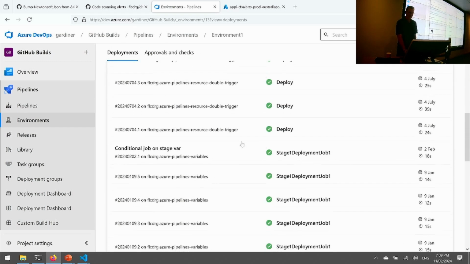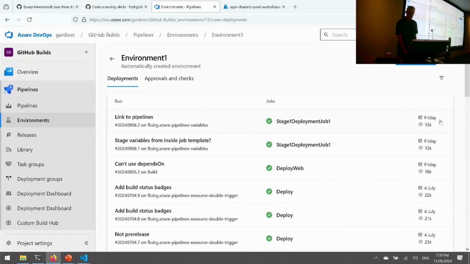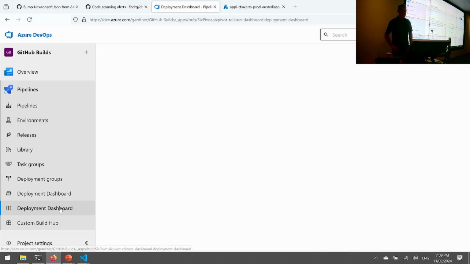But there's all this different stuff that's not really that useful. At least it's got some times. But wouldn't it be nice if there was some kind of extension for Azure DevOps? I don't know, let's call it a deployment dashboard, just for a name, that would give us that information. Well, hey, hang on. There's something there called deployment dashboard. Let's have a look at it. Let's give it a go.